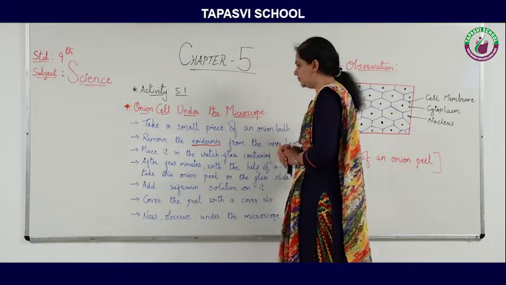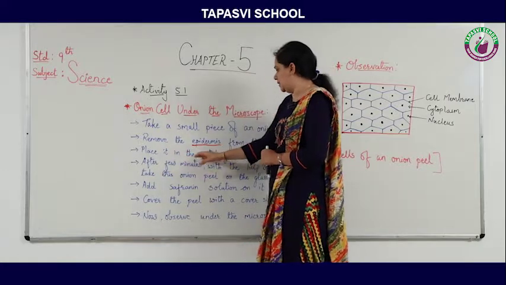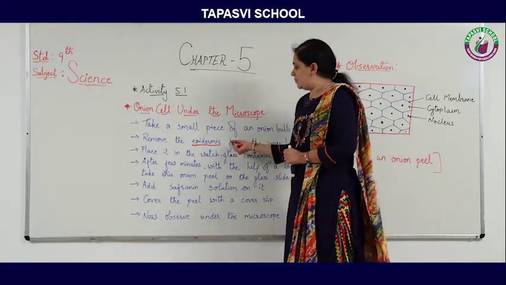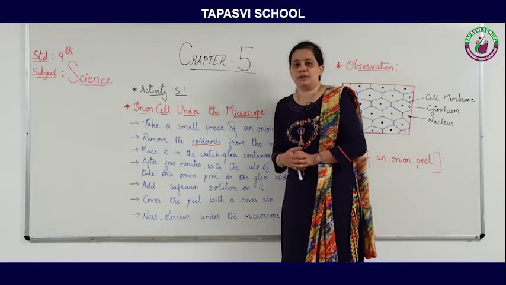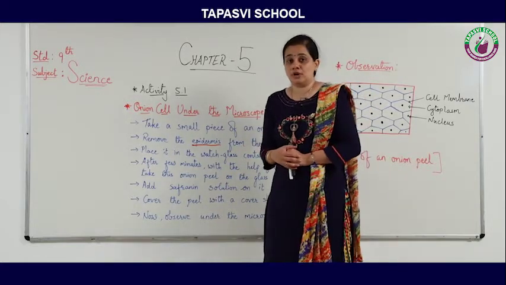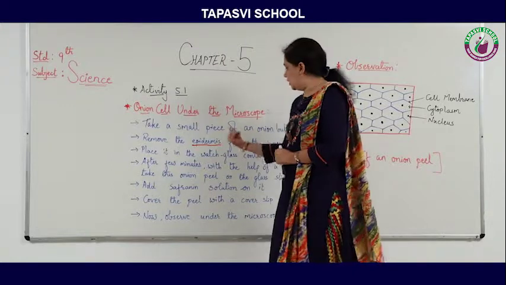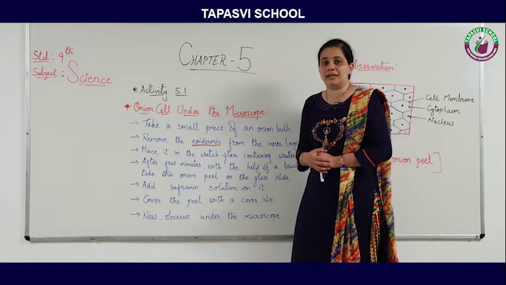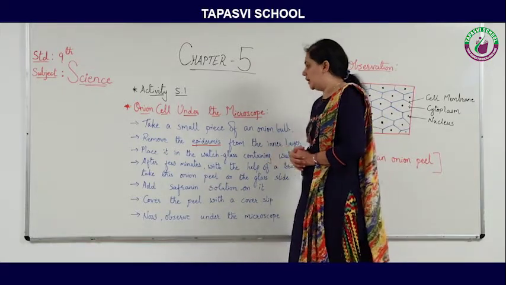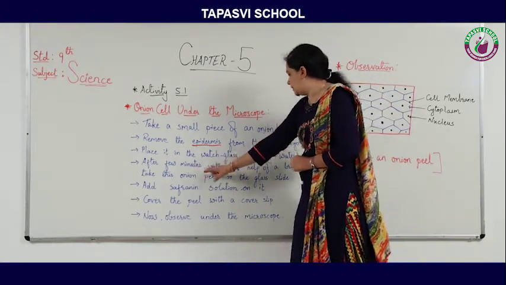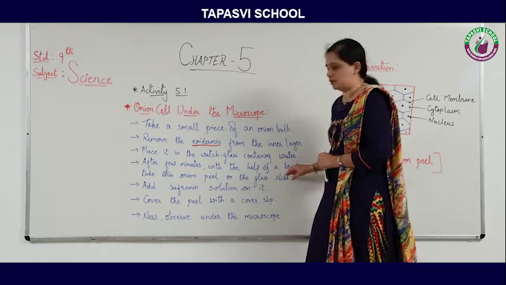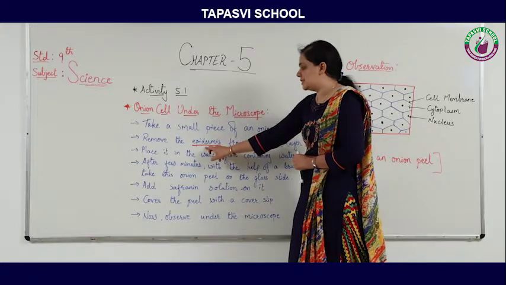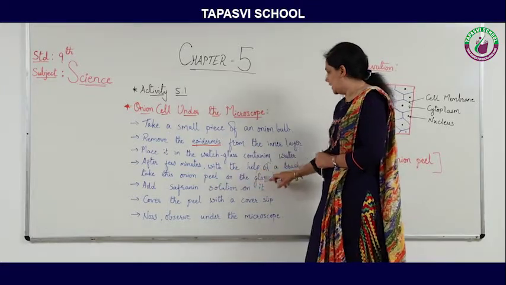lab. Then place it in the watch glass containing water. By placing it in water, we are ensuring that the onion peel, the epidermis of the skin, will not dry. Now after a few minutes, with the help of a brush, we have to take this onion peel, which is the epidermis, onto the glass slide.